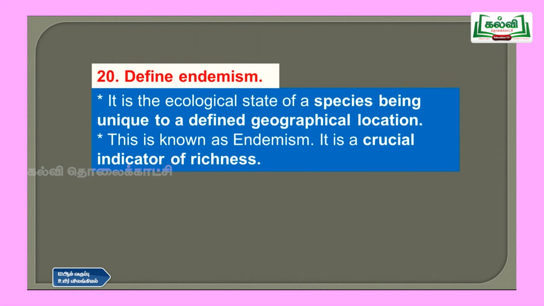Then question number 20, define endemism. It is an ecological state of a species being unique to a defined geographical area. Geographical area means a particular area, and unique means special. So you can see those organisms in that particular area only. You cannot see those organisms in other areas. That is called endemism, and it is a crucial indicator of richness. You can see a particular type of plant or animal in abundance in a particular area.